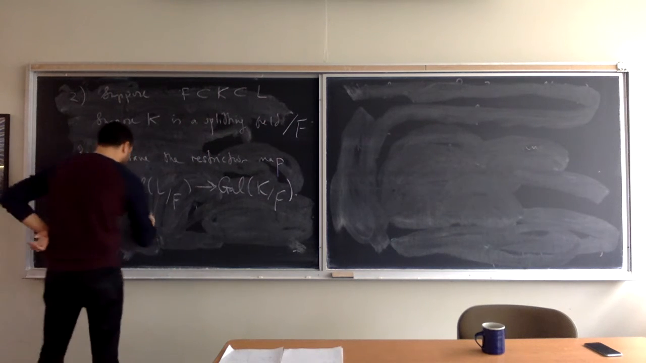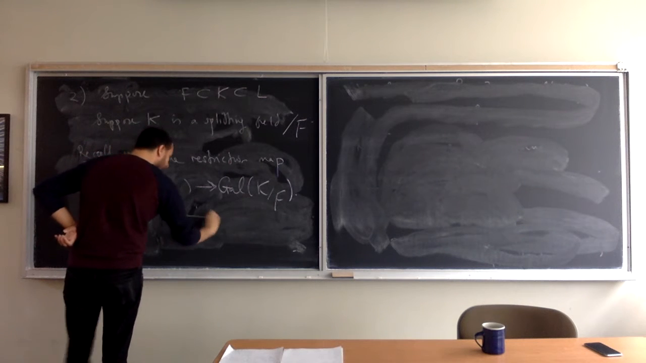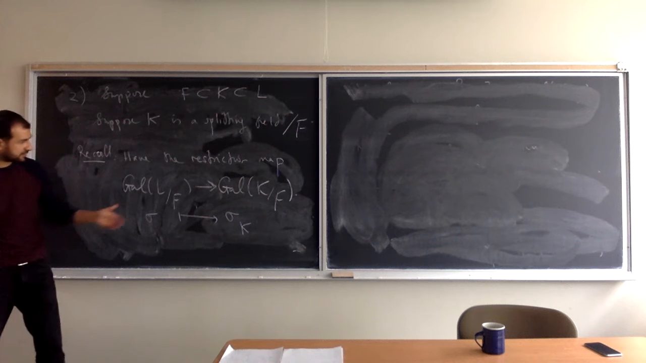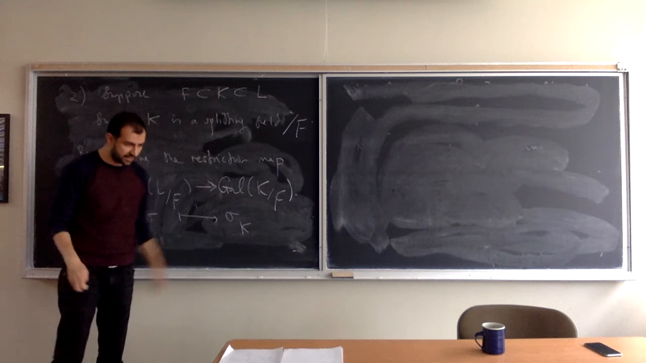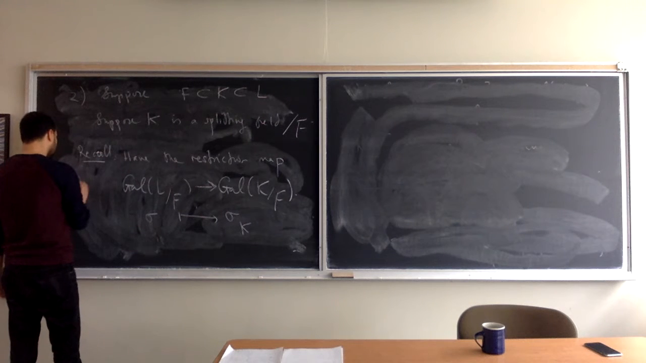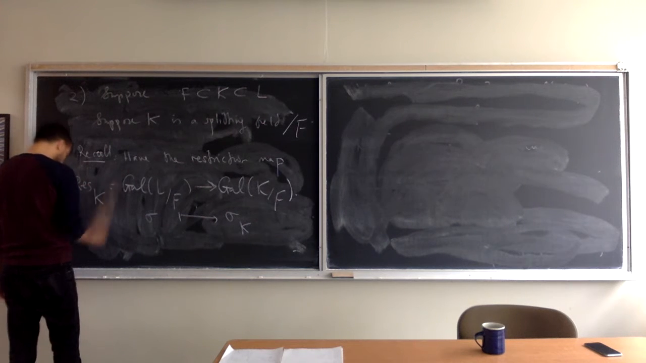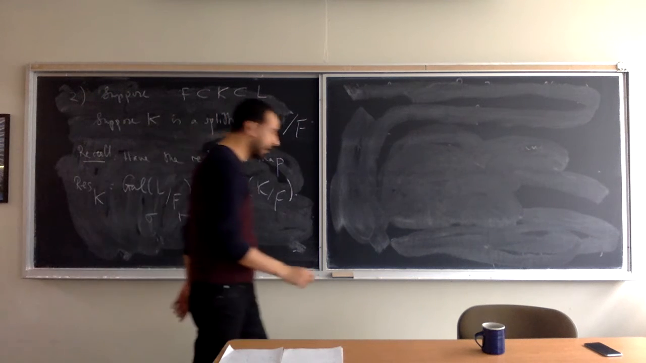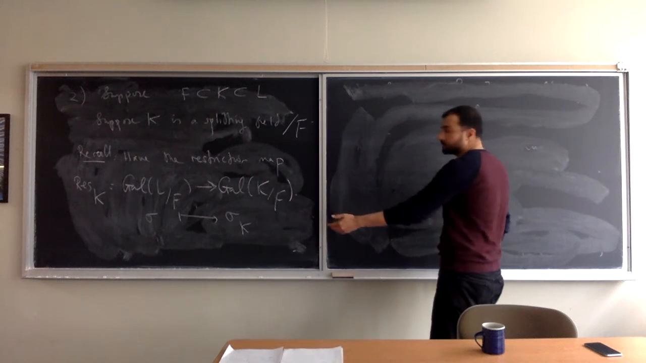Right, so this is just sending sigma to what I'm going to denote by sigma sub K, which is just, well, sigma, but considered only on K. Restriction of sigma to K. We call it restriction to K. I think this is the notation that we used for it last time. Okay, so you have this.